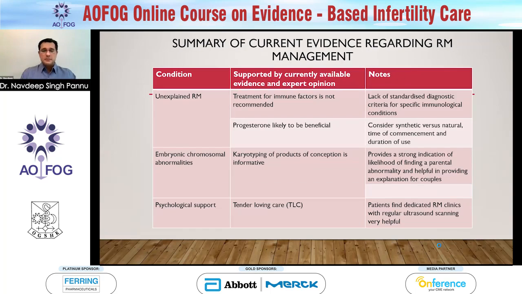And unexplained, as I mentioned, there's not much treatment there. Probably you can treat them with some progesterone, and it may be beneficial in some patients. Psychological support and tender loving care in a proper clinic will be necessary for patients with recurrent miscarriages.